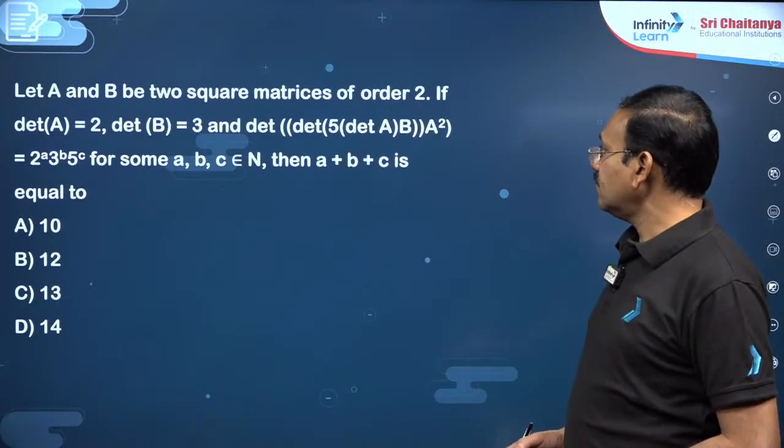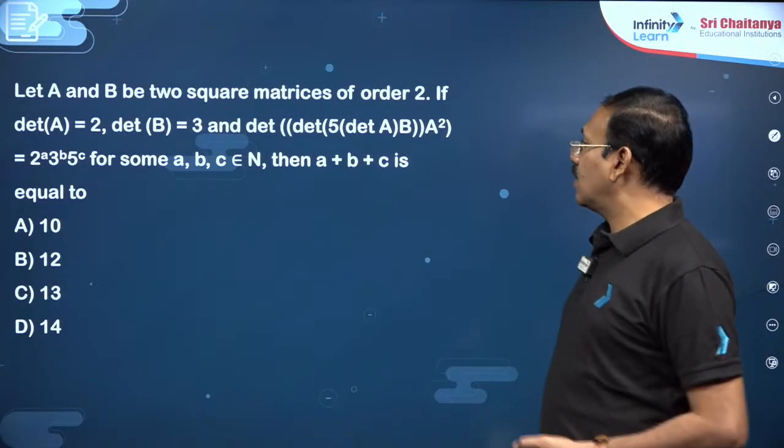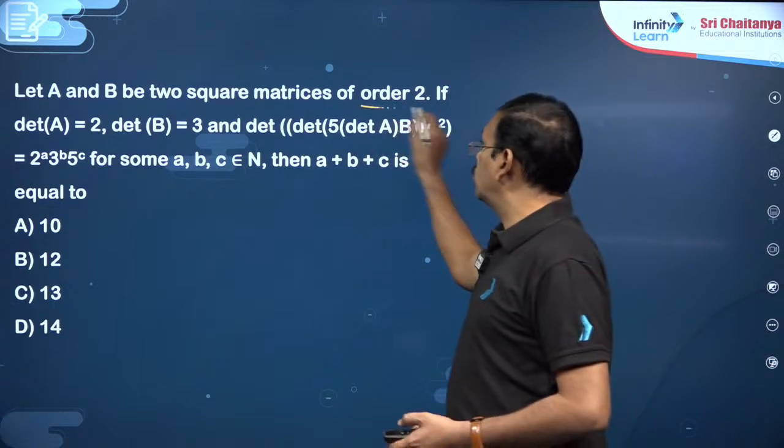Next question, you see, A and B are two square matrices of order 2.